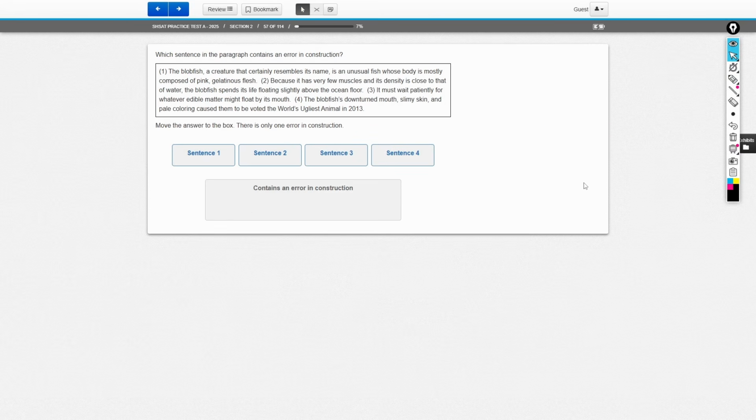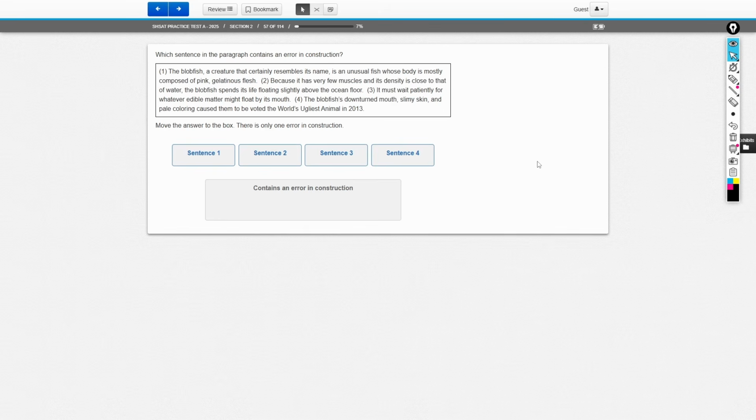So moving on to the last grammar problem. It asks us to move the answer into the box. There's only one error in construction. So again, we're looking for a sentence that has some sort of grammar mistake in it. Let's read it. It says that the blobfish, a creature that certainly resembles its name, is an unusual fish whose body is mostly composed of pink gelatinous flesh. Oh, notice here.